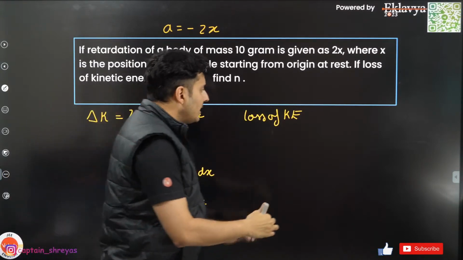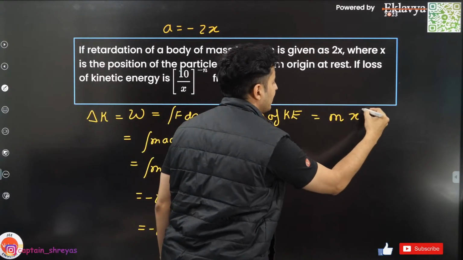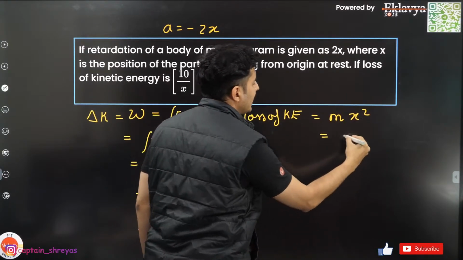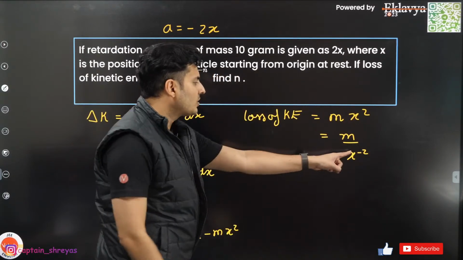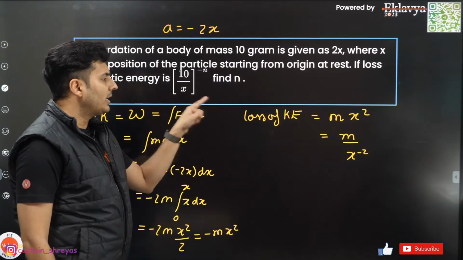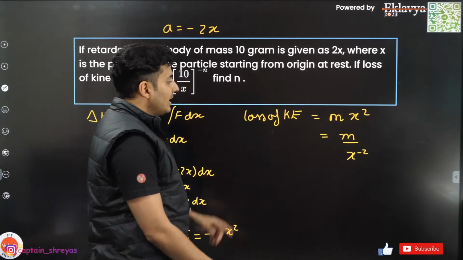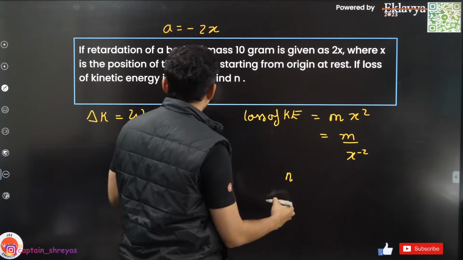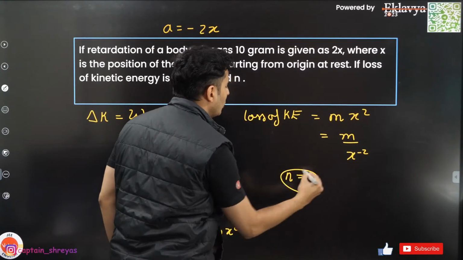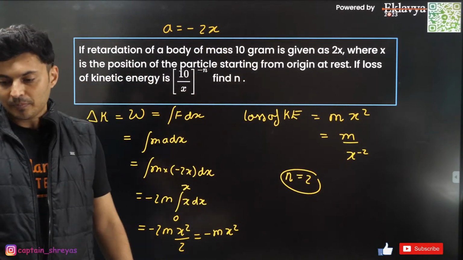So the loss will be just the mod value or the positive value, which is m x square, which is as good as saying m divided by x raised to minus 2. Don't you see the x is in the denominator and the power is basically negative 2? So hence the value of n over here should be 2. If you compare this with this, you can see that.